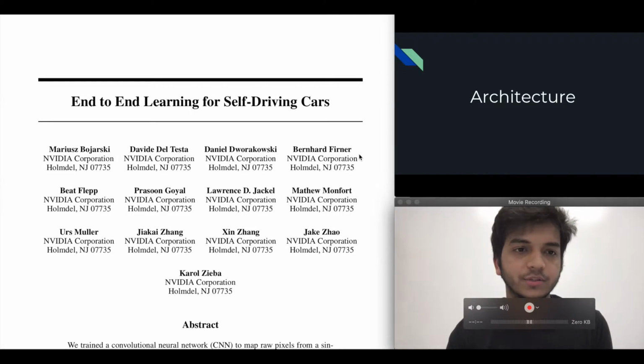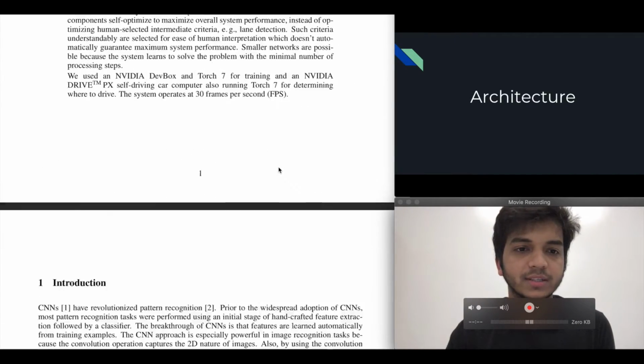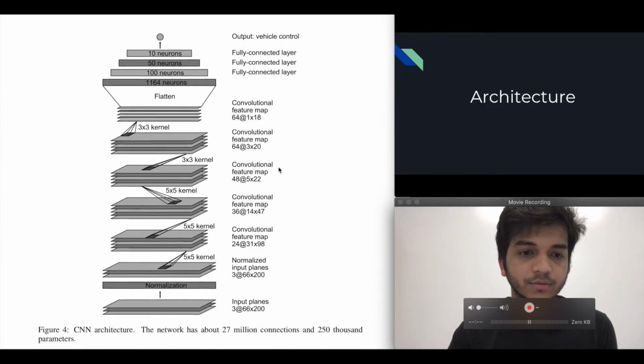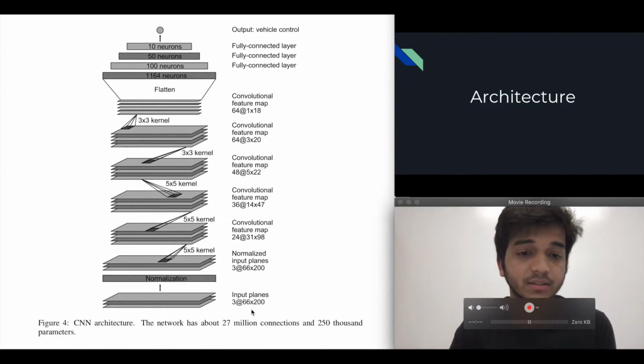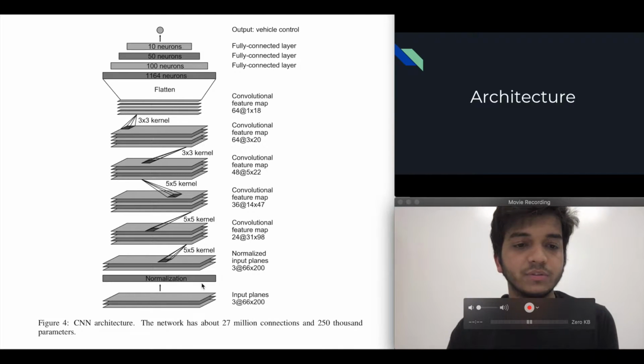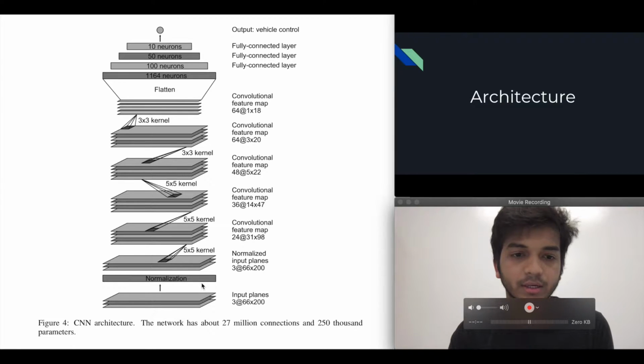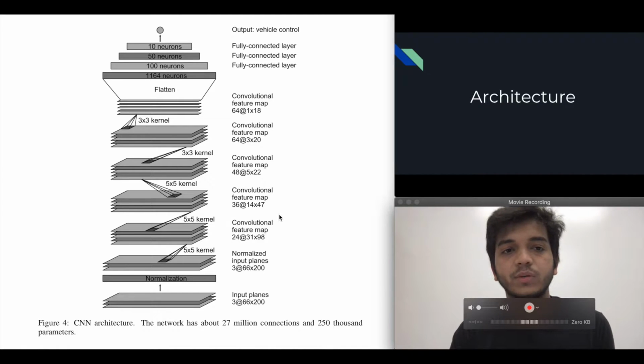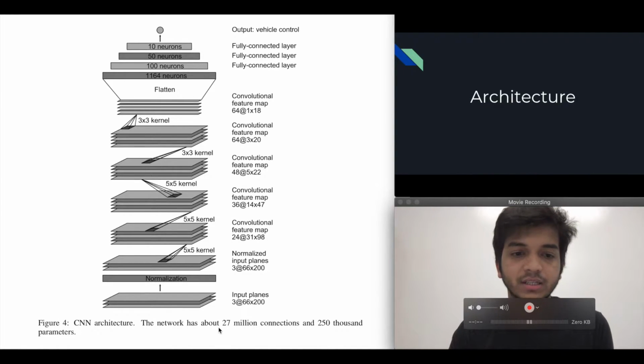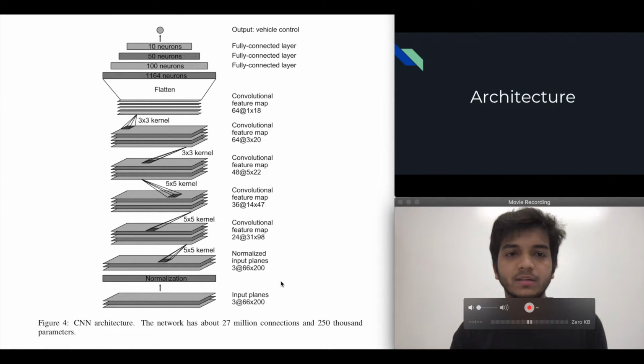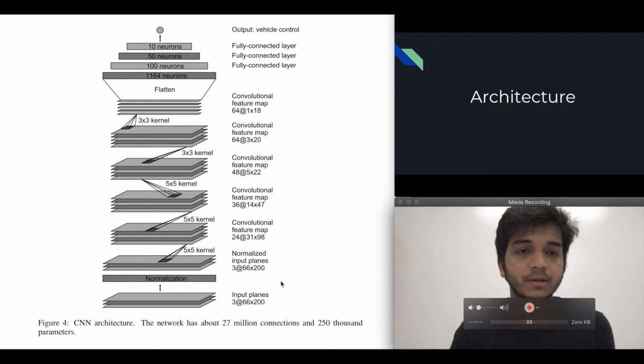For our architecture, we refer to this paper by NVIDIA published in 2016. Let's just jump into the architecture. It takes as input 66 by 200 by 3, that's RGB, after which the input is normalized. Then we have 5 convolutional layers, the first 3 of which have 5 by 5 kernels and the last 2 have 3 by 3 kernels, after which we have 4 fully connected layers. As we can see, the network has about 27 million connections and 250,000 parameters. Now we have customized this a bit, which Mayank will go into in a minute. In the end, we decided to go with this architecture because it was very well appreciated in the community and because it was relatively easier to implement.